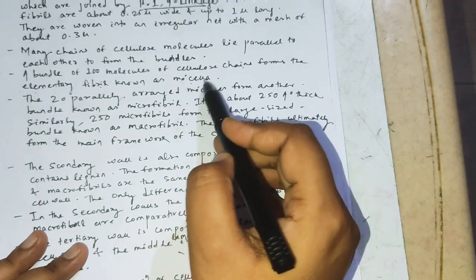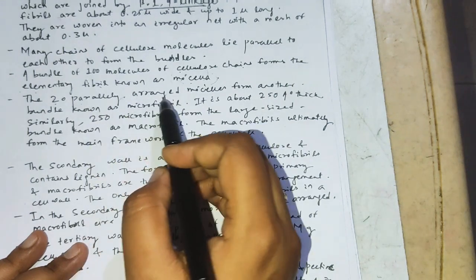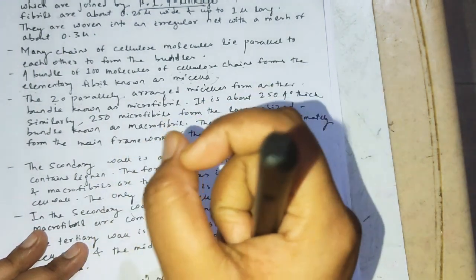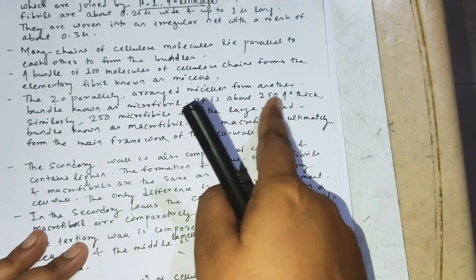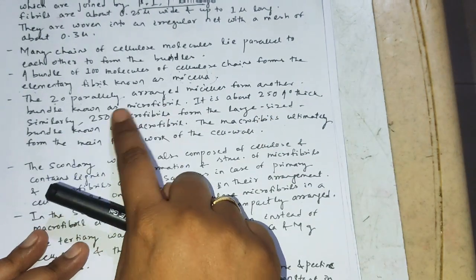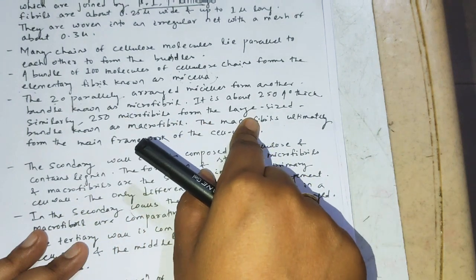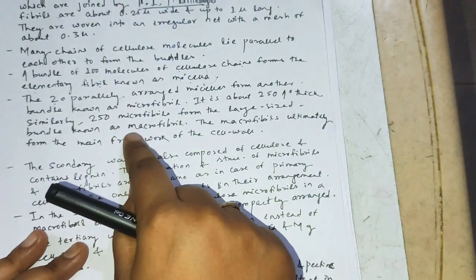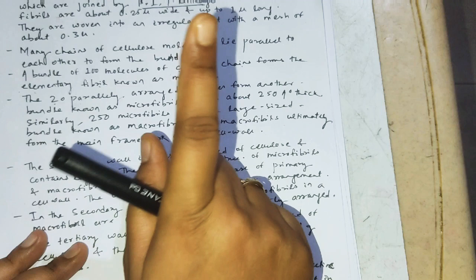Clear? Now these micella, around 20 micella parallel to each other, form a what? A single bundle of microfibril, and it is about 250 angstroms of thickness. Similarly, a bundle of 250 microfibrils forms a larger sized bundle known as macrofibril, a single macrofibril from the 200 microfibrils.